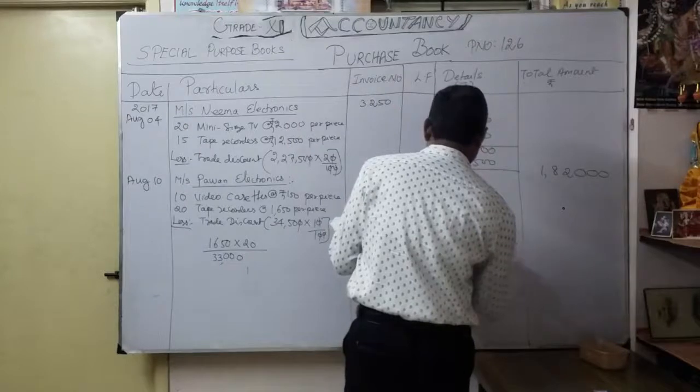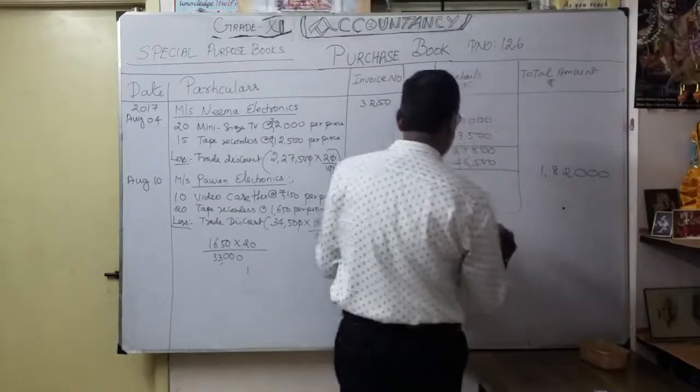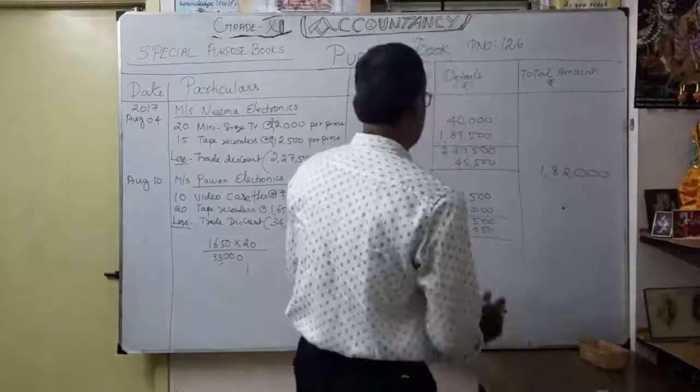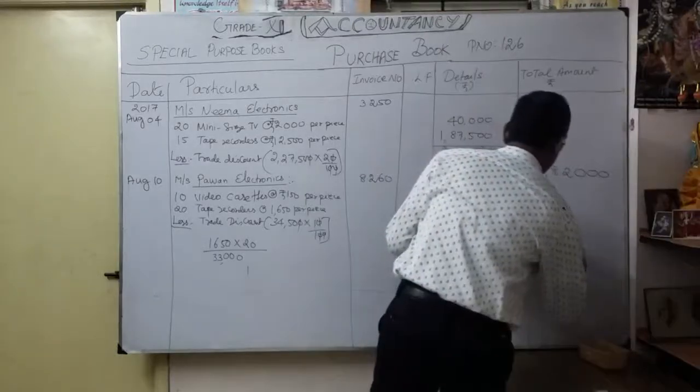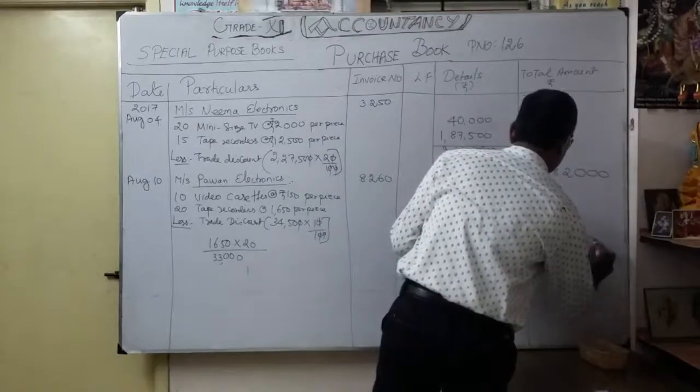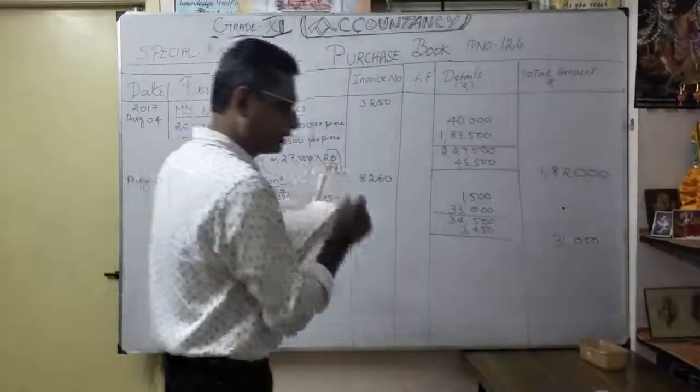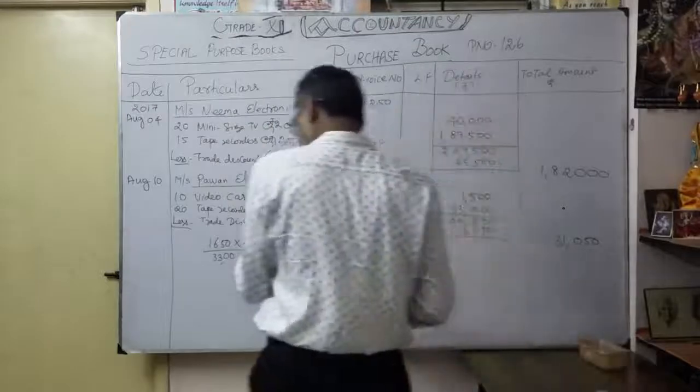3,450. So what is our final answer? When you deduct from this, you will get 31,050. Okay. So you are going to minus 31,050. Okay. Now second is over. Now next one. What is that?